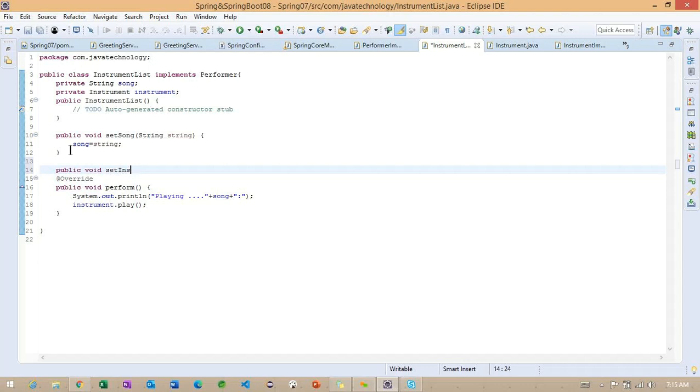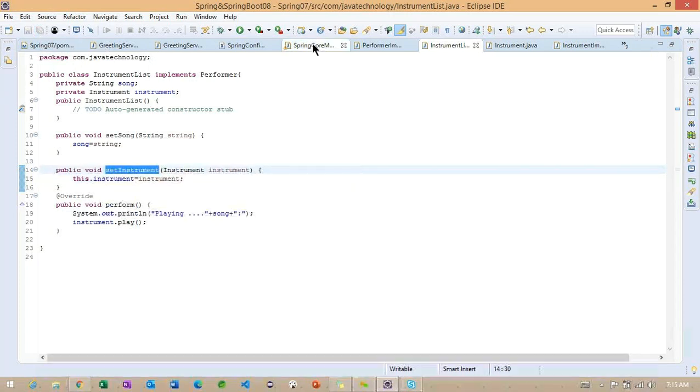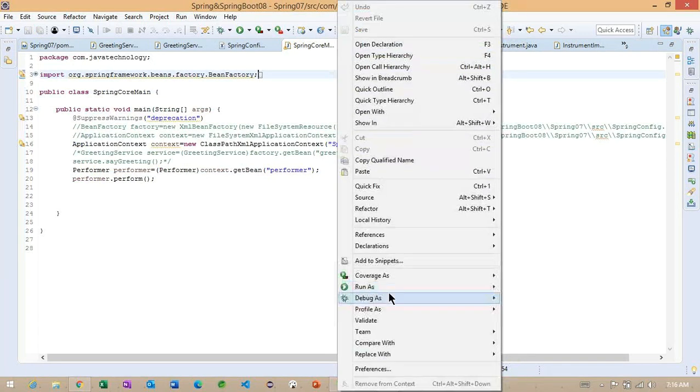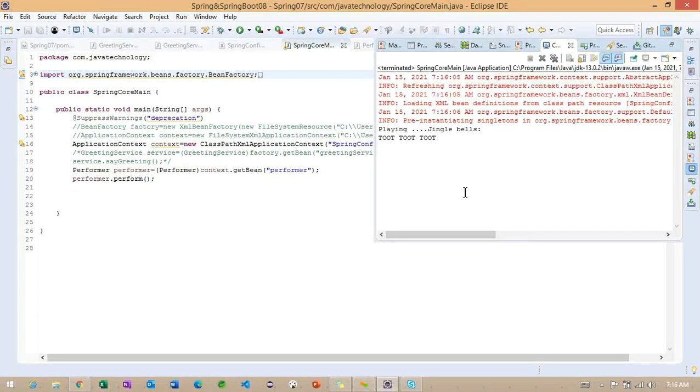Public void setInstrument, this.instrument equals instrument. Okay, so this is very important. We missed it in the current example. You can identify now some messages printing here.